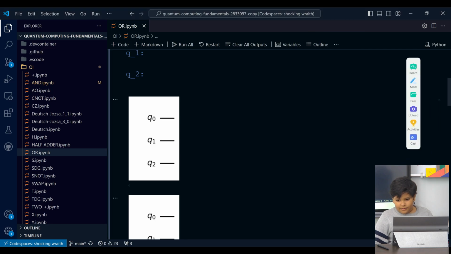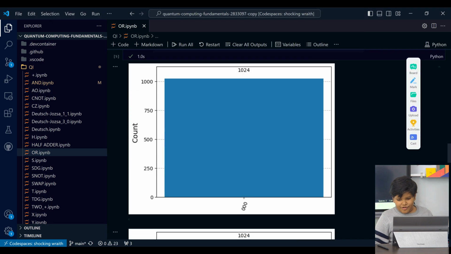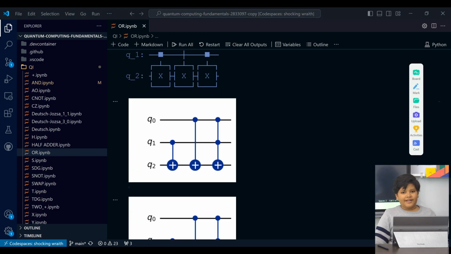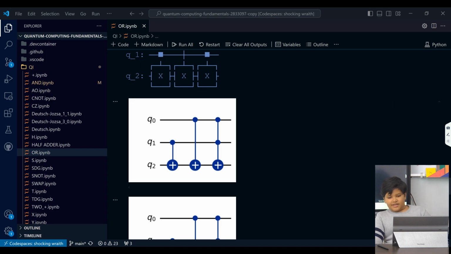Hey, move around. Where is the OR gate? Yes. This is the OR gate. It's comprised of many gates. It's not just one singular gate.